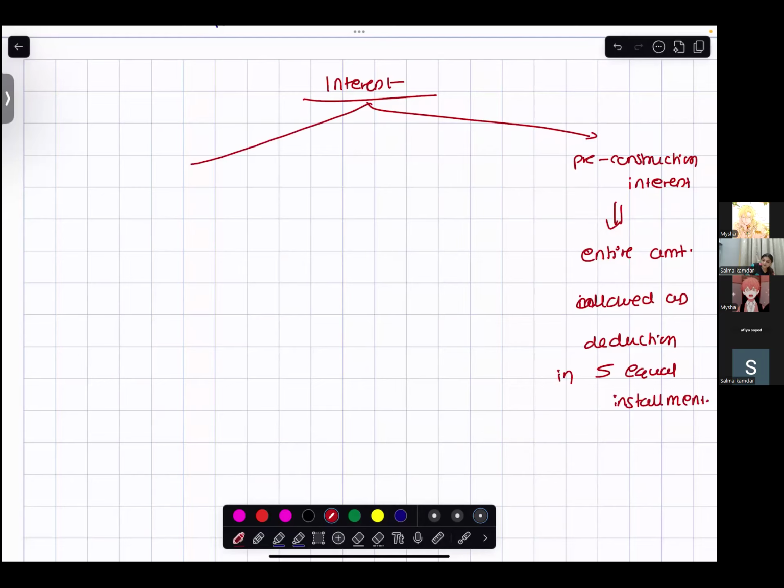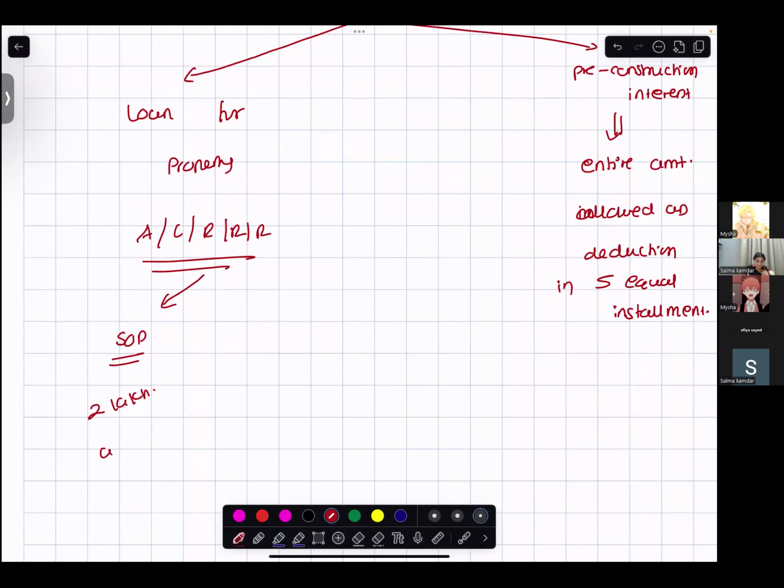Loan for property which is used for acquisition, construction, repairs, renewal, reconstruction. Here, for self-occupied property, only 2 lakh is allowed as deduction, on which basis? Accrual basis. And for others, it is allowed to be deducted.